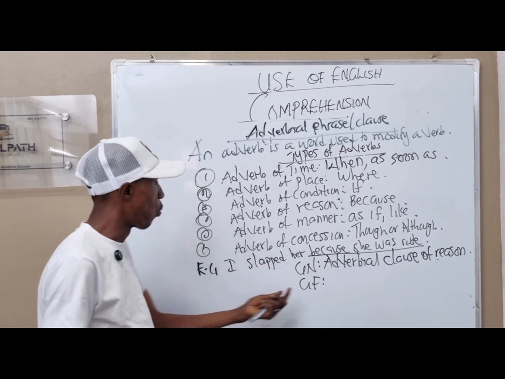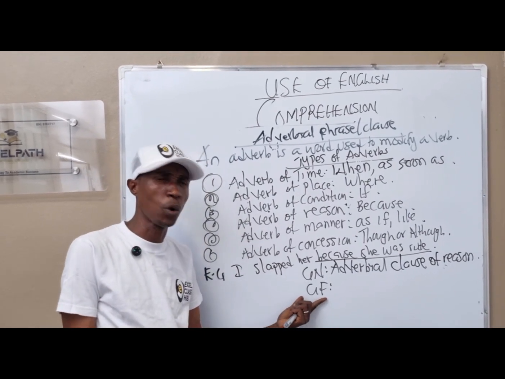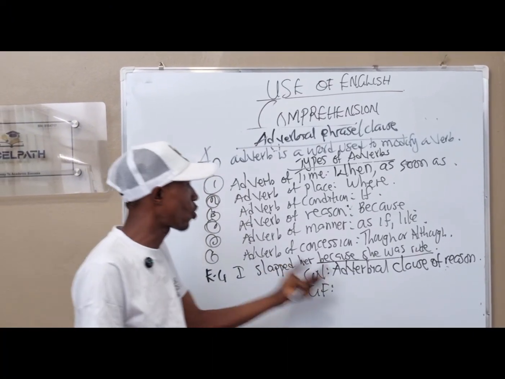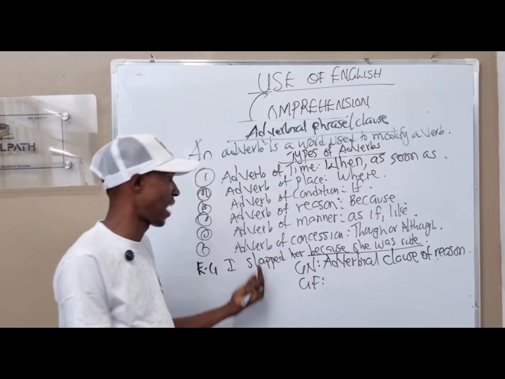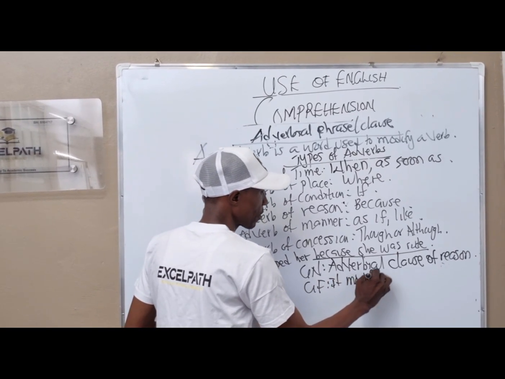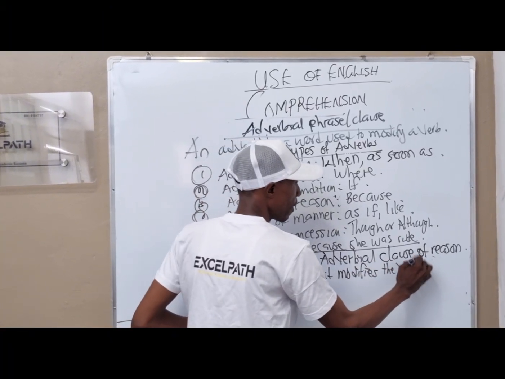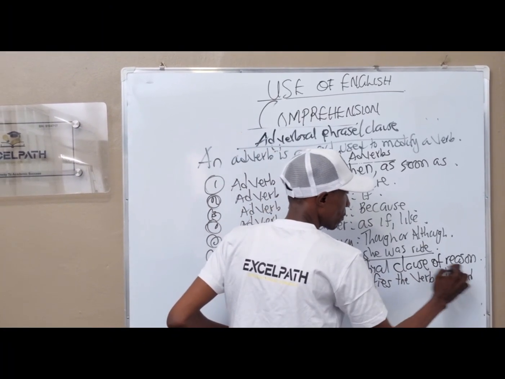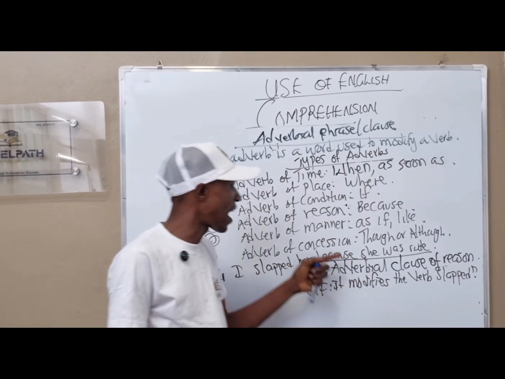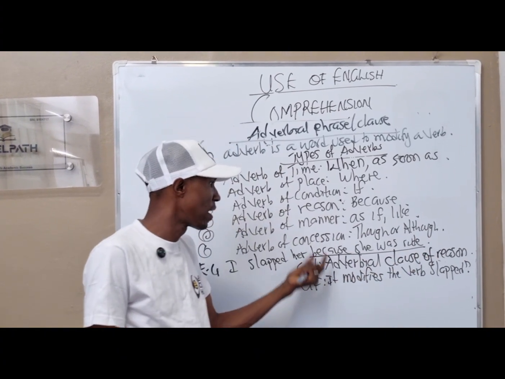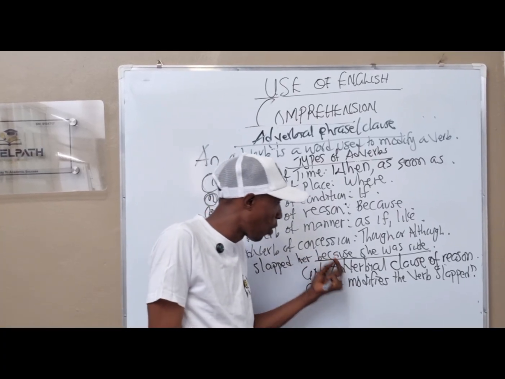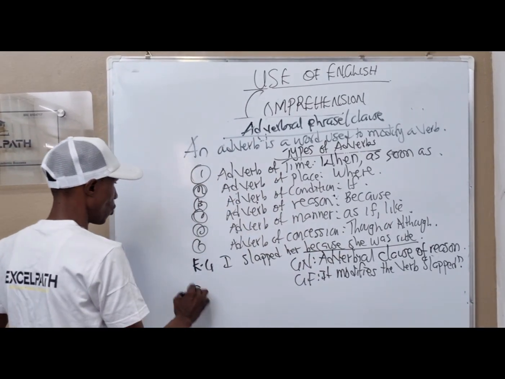Take note. Now, what is the grammatical function? I have told you that the grammatical function of an adverb is that it modifies a verb. Because she was rude, what was done to her? Slapped. So here, the grammatical function becomes it modifies the verb slapped. So what gave us the answer of this adverbial clause of reason was because we have because she was rude, and the first word being underlined there was because. Look at this example 2.